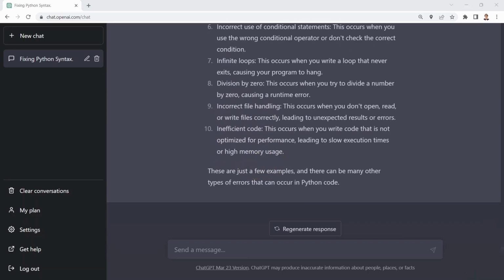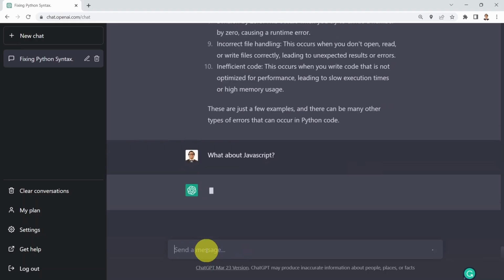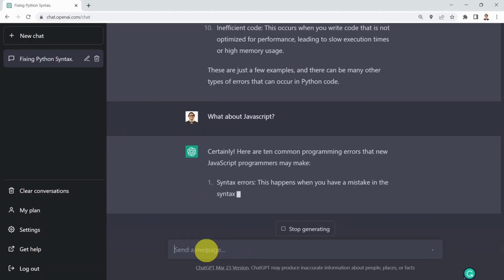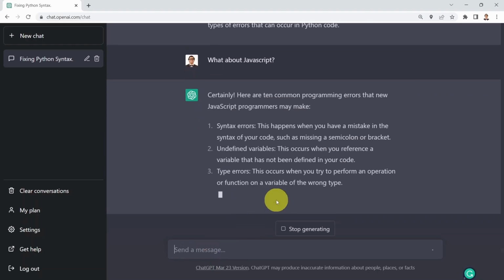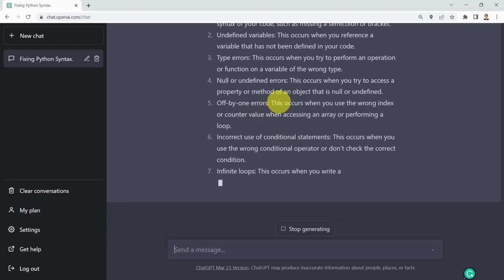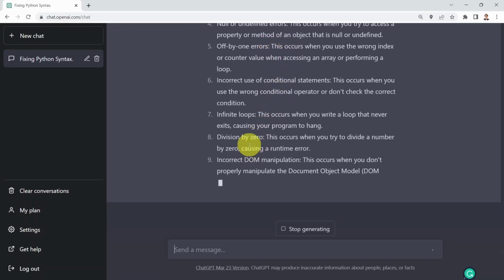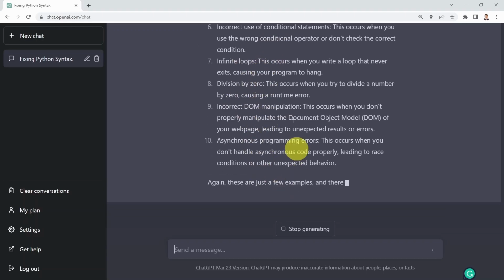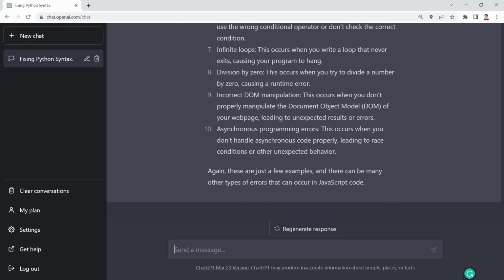Again, pretty amazing. So what I could do as well is I can say, okay, what about JavaScript, for example? So let's say I would like to know what issues are available in JavaScript. So I'm going to tell you one. Certainly. One of them is syntax errors, undefined variables, null or undefined errors, for example, here. You can also see infinite loops, division by zero. It's pretty much common as well across both languages.